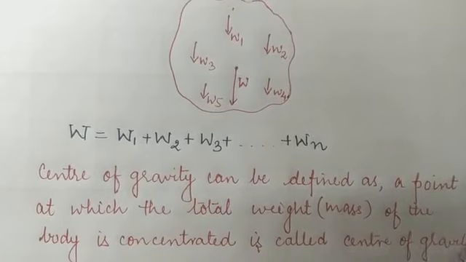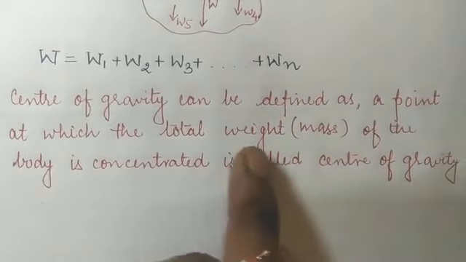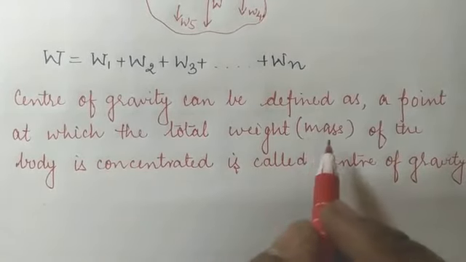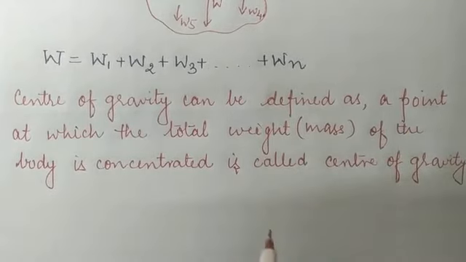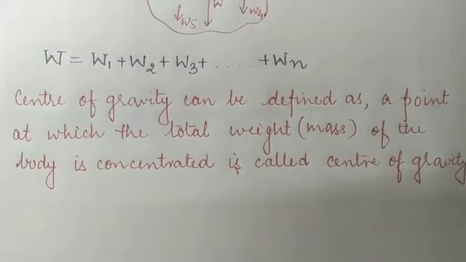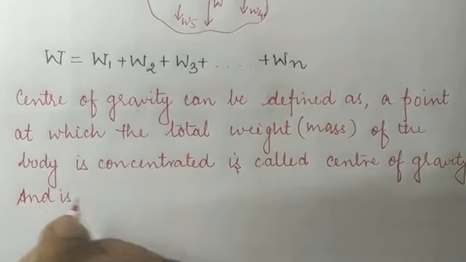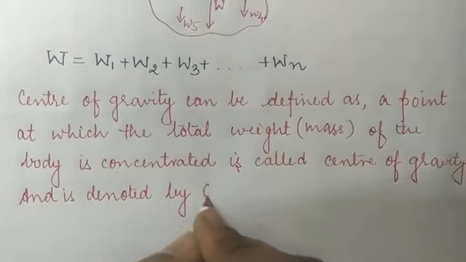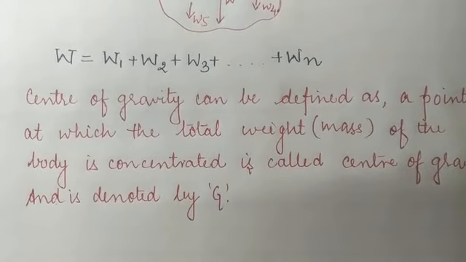Children, in order to discuss the center of gravity, what can we conclude? We can conclude that the center of gravity can be defined as a point at which the total weight, meaning the mass under gravity, of the body is concentrated. That particular point is said to be the center of gravity, and it is denoted by capital G.